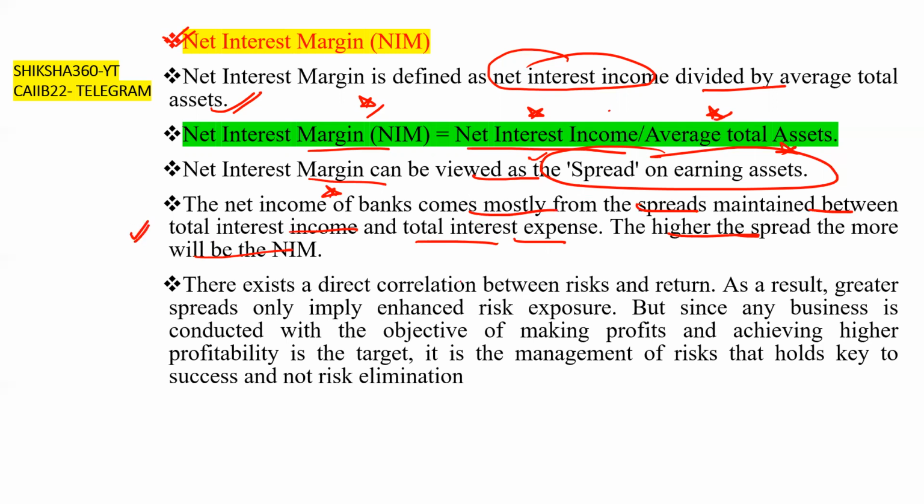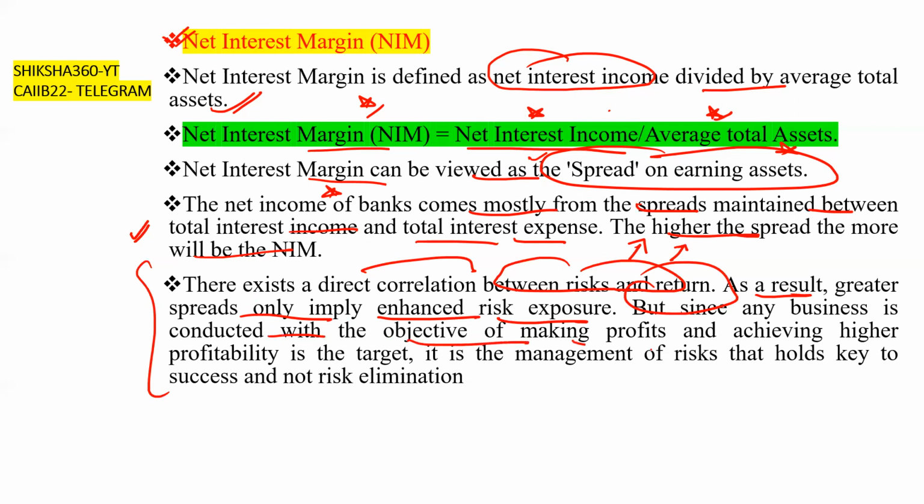The next point we have to discuss is also important. There exists a direct correlation between risk and return. As the risk is more, the return is more. As a result, a greater spread implies enhanced risk exposure. But since any business is conducted with the objective of making profits and achieving higher profitability is the target, it is the management of this risk that holds the key to success, and not risk elimination.